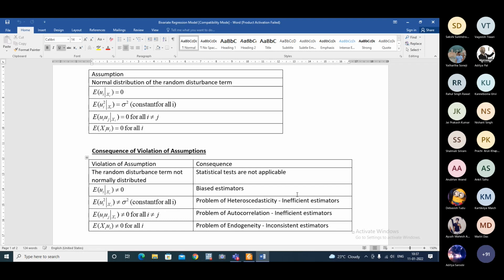And to get U hat, we need to estimate the model. And again, a significant part of the discussions in this course will focus on that aspect.